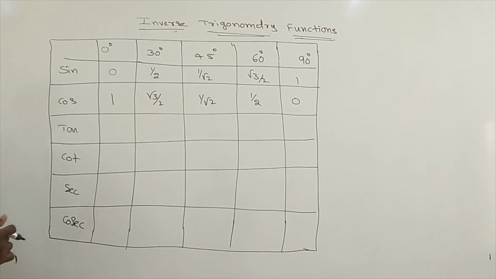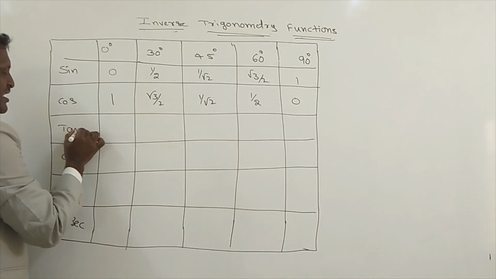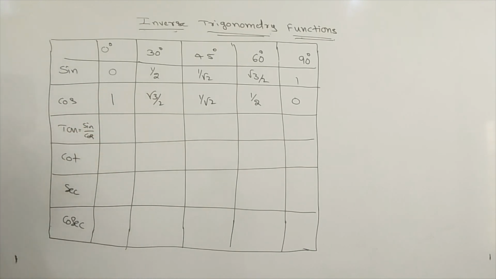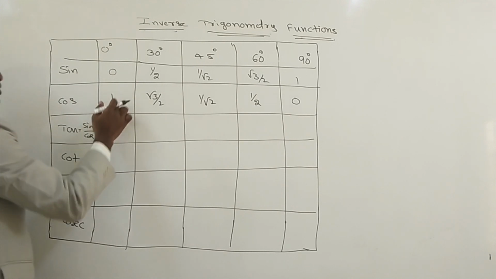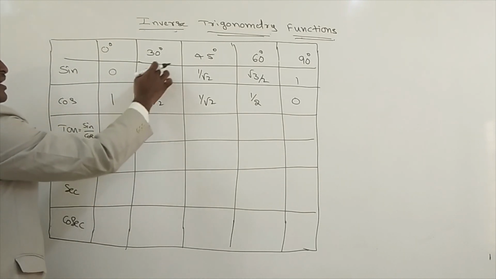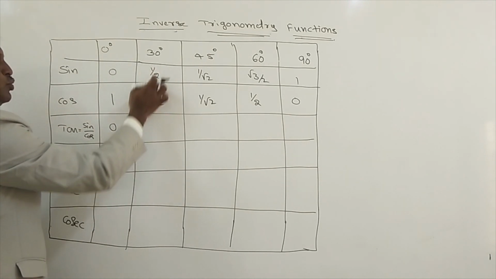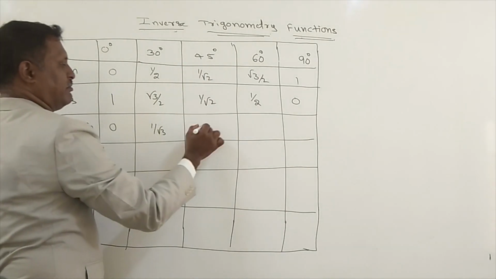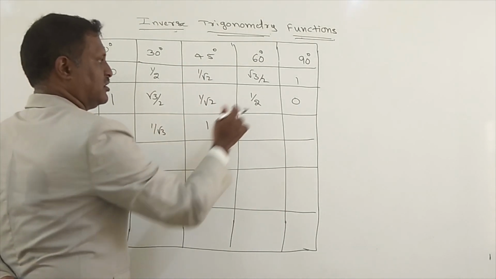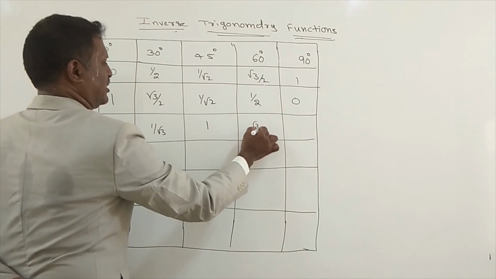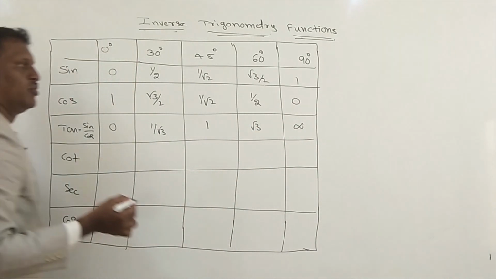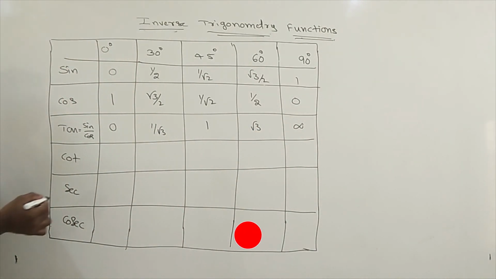Then again tan. Tan means we can write sine by cos. Sine by cos is tan. So 0 by 1 you will get 0. 1 divided by 2 by root 3 by 2, 2 get cancelled, you will get 1 by root 3. 1 by root 2, 1 by root 2 get cancelled, you will get 1. 2 get cancelled, you will get root 3. 1 divided by 0 we can write it as infinity.